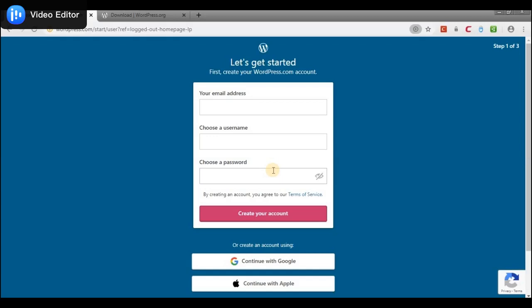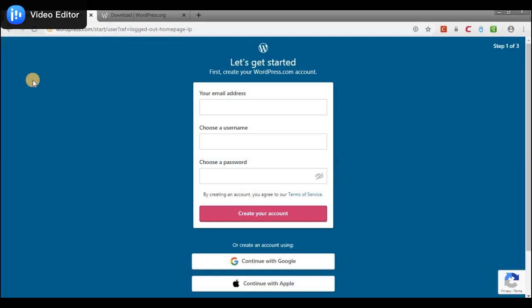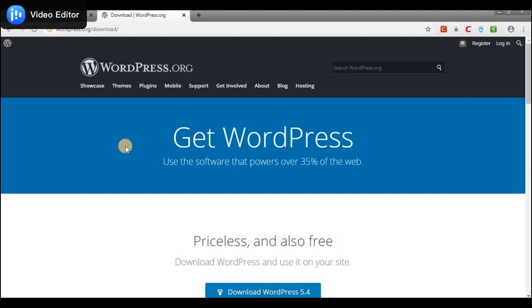You can't actually have ownership of it. You don't own your data. Everything there is just static, so you just edit it. But here, when you download from here, you go to your own hosting and do whatever you want there. But here you are dealing with what they gave you. So you can only adjust a thing or two from what you are given. If it's the free version, you can't even upload plugins or install a theme. So now, I think that is the major difference between the two. Who is hosting the site, and what do they offer?